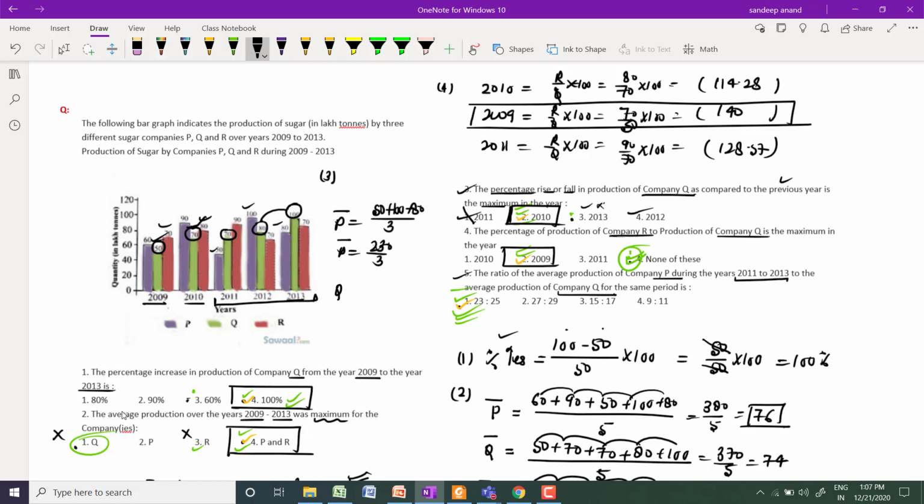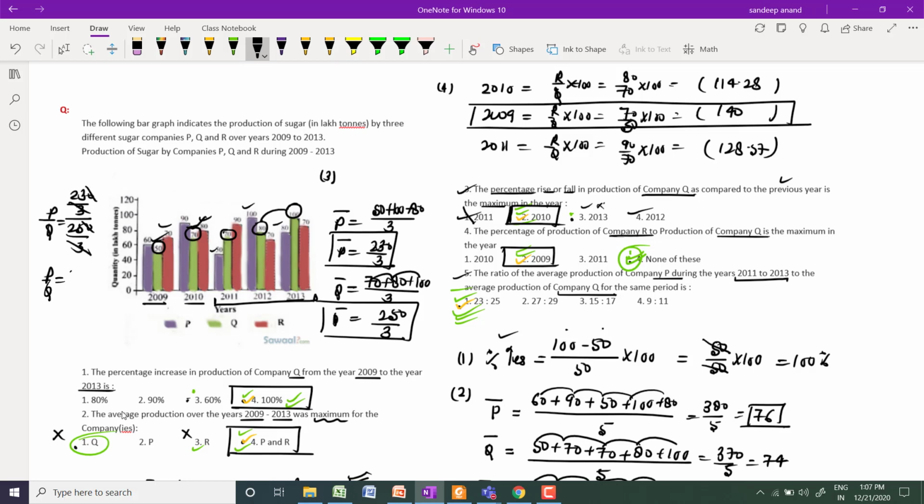Now the Q average, the green one: 70 plus 80 plus 100 divided by 3, so 250 by 3. The ratio P by Q is 230 by 3 divided by 250 by 3. The 3s cancel, a 0 cancels, so the ratio is 23:25. So option 1 is the right choice.